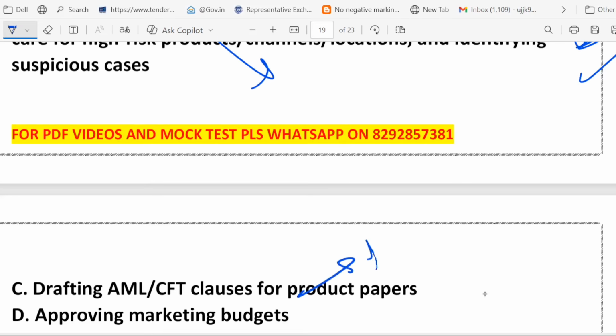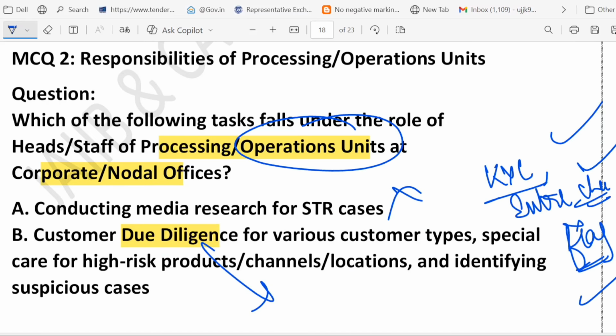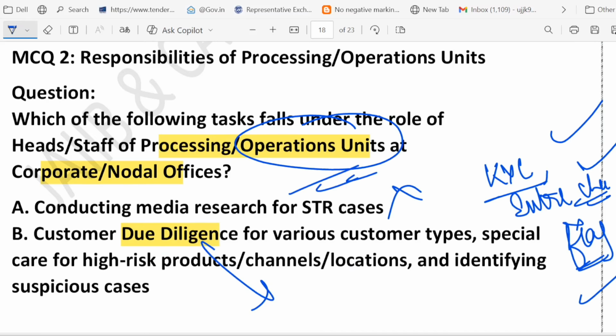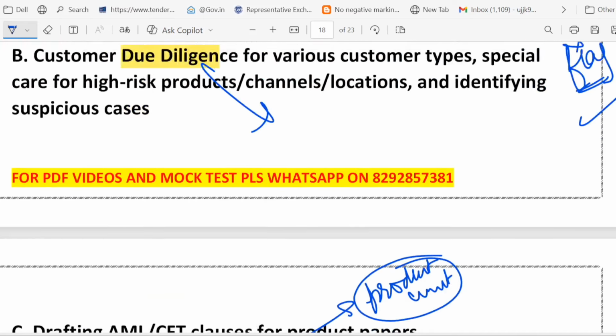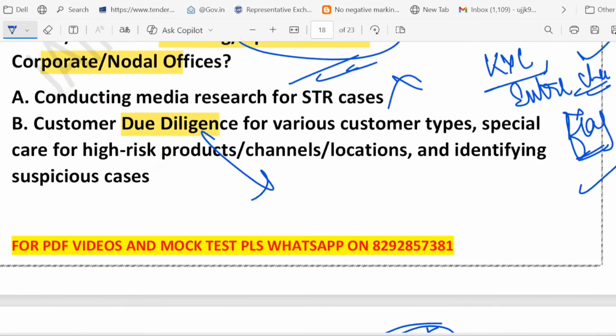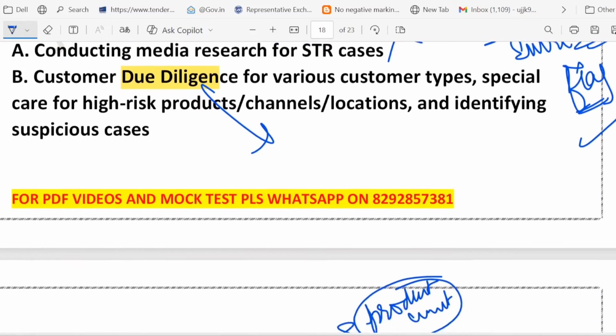So that is for the product unit. Just now I told you in the previous question. The previous question was about the product unit. Here we are talking about the operating unit. Understand the difference, right? Product unit, they draft AML CFT clauses. But the operating unit, they don't draft it. Rather, what they do, they handle KYC, right?